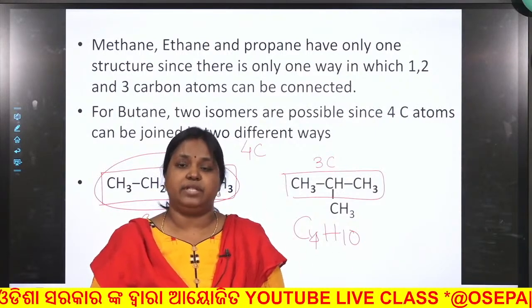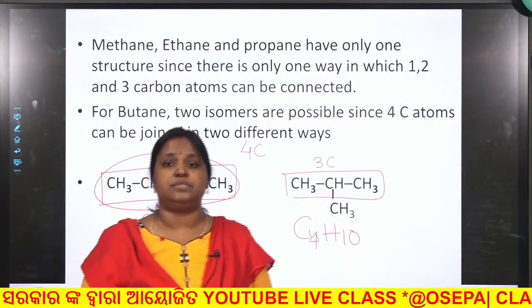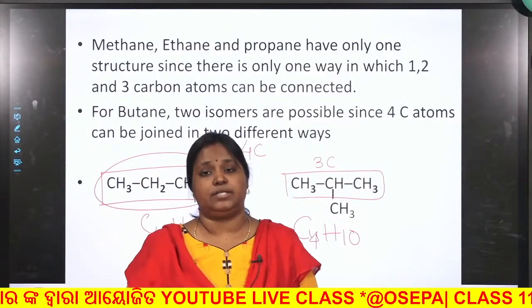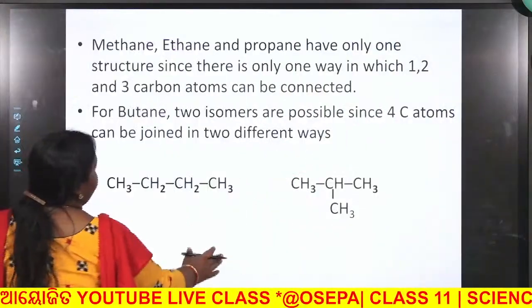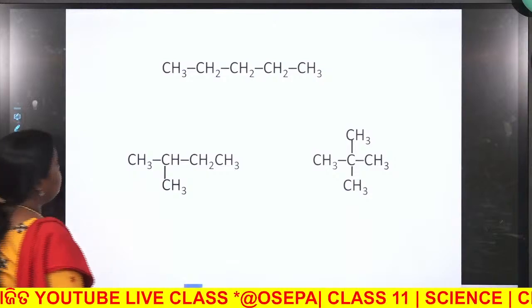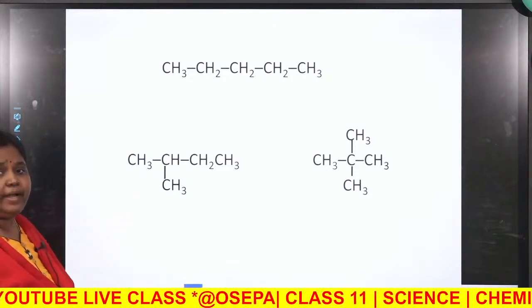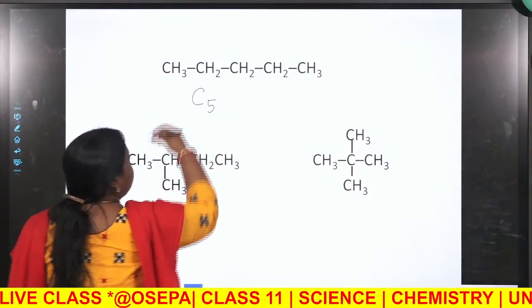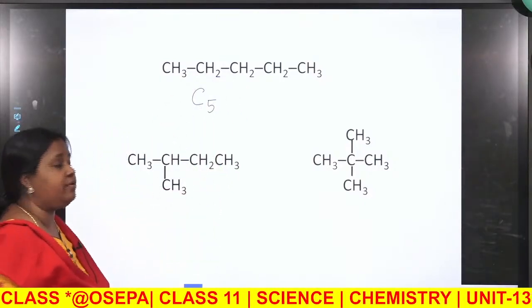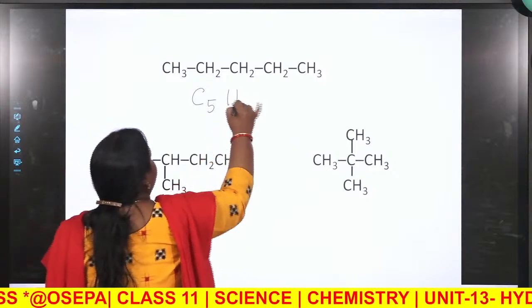And mark that with the increase in the number of carbon atoms, your number of chain isomers will increase. So, this is an example of pentane. Now, the formula is the same for everything. All these structures have the same molecular formula, that is C5H12.